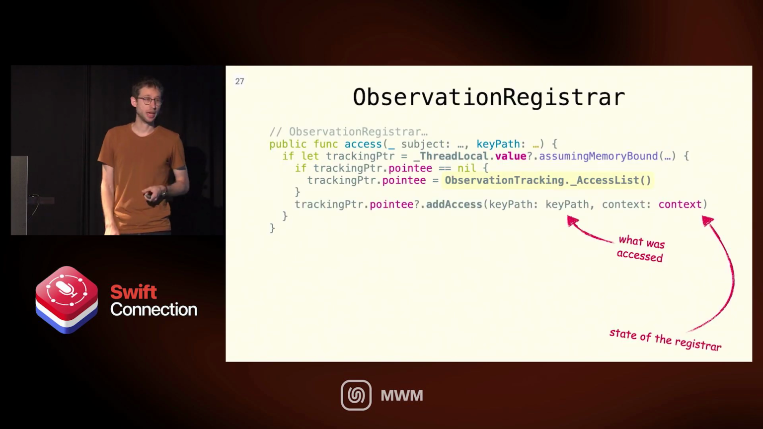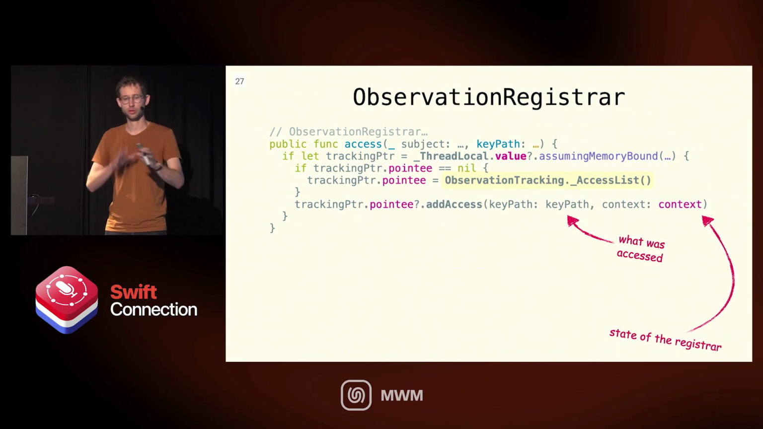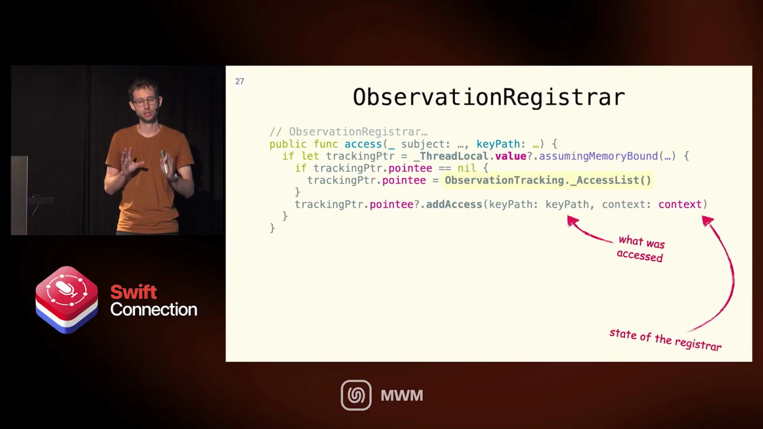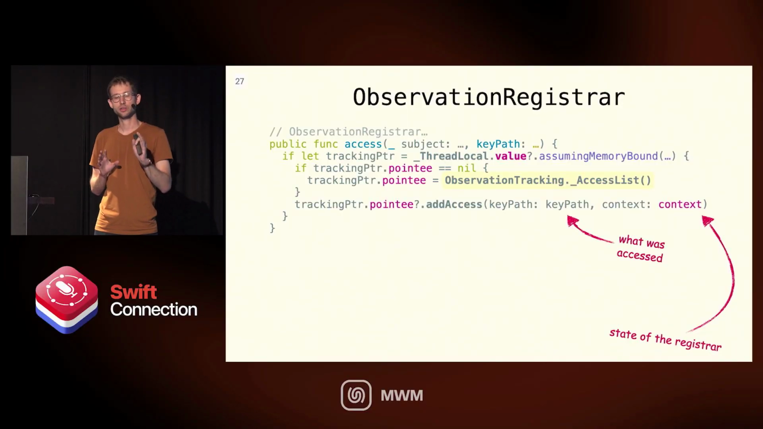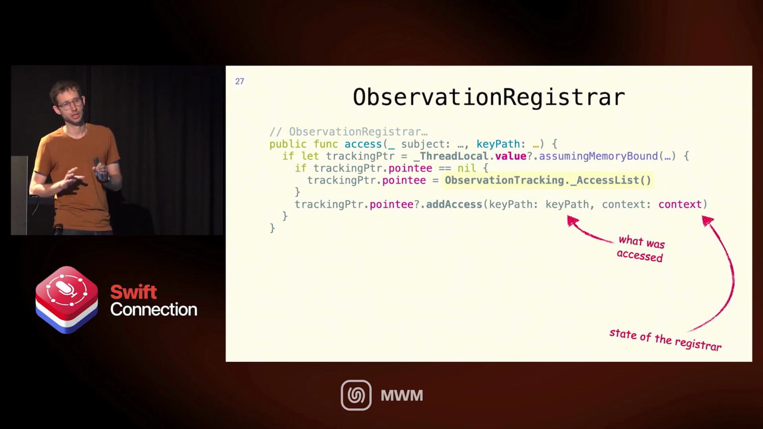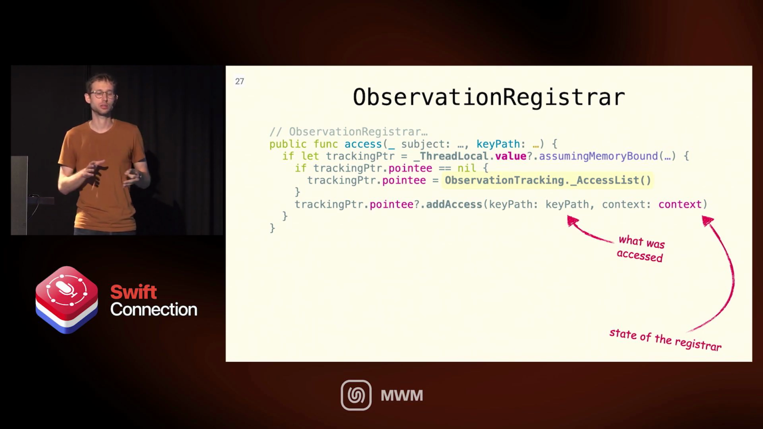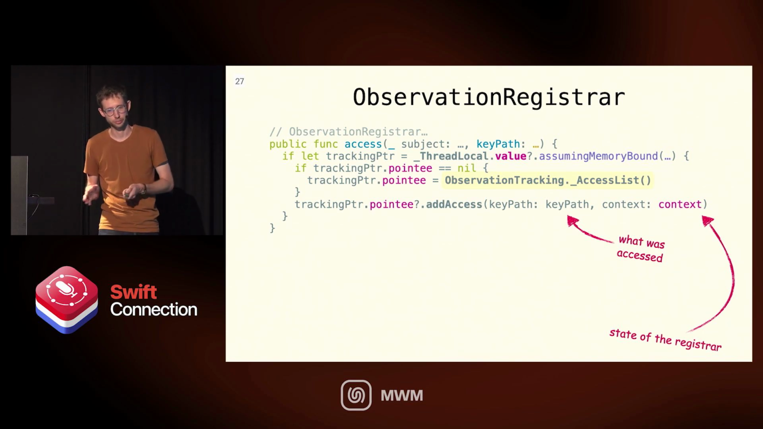So let's start with the access. So access, what it does, there is a lot of pointer-related code here for memory safety and all that. You can ignore that. We're not going to deal with that for now. It doesn't really matter. But what actually matters here is that we have this underscore thread local.value. And that thread local.value is a static value that is local to the thread. And the type of that value is observation tracking access list.